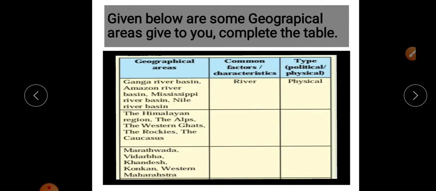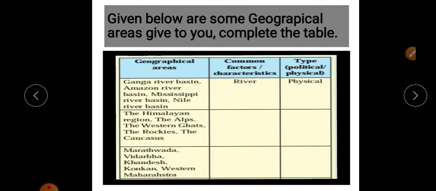In our textbook there is a chart that gives some geographical areas, and as an activity you should complete that table. In the first column there are geographical areas. In the second column there are factors or characteristics of that region, and in the third you should find out which type of area it is. Is it a political area or a physical area?